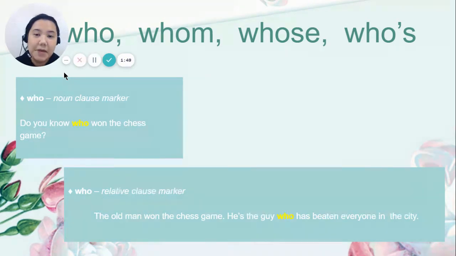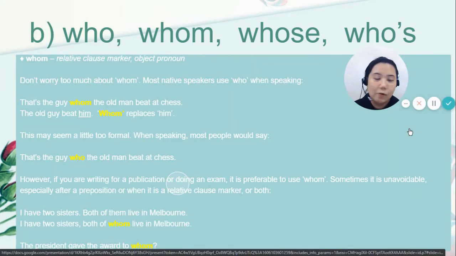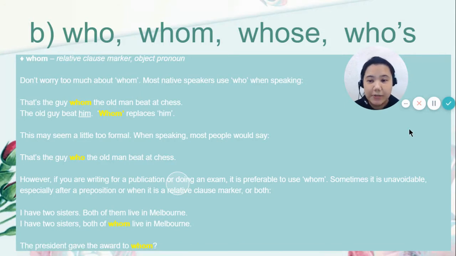It can also be a relative clause marker. For example, in this sentence, the old man won the chess game. He's the guy who has beaten everyone in the city. Now, we have here whom. Whom is also a relative clause marker and an object pronoun.